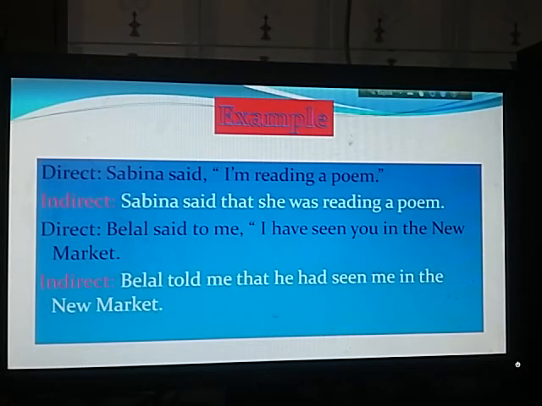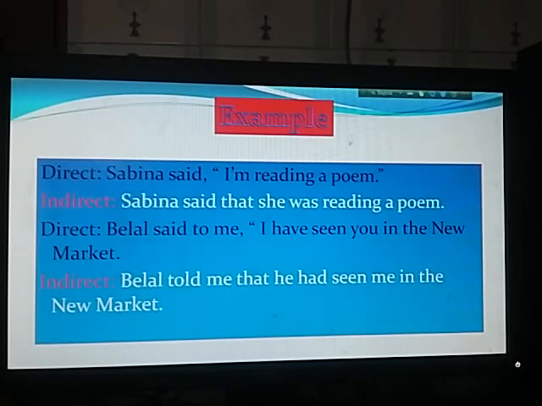Here I is the first person, so first person follows the subject Sabina, that is a feminine name. So I will be represented by she. Sabina said that she am reading a poem. This is an example of present continuous tense, so it will be changed into past continuous tense. Sabina said that she was reading a poem.